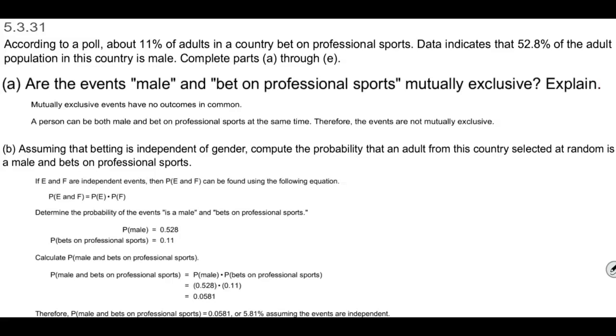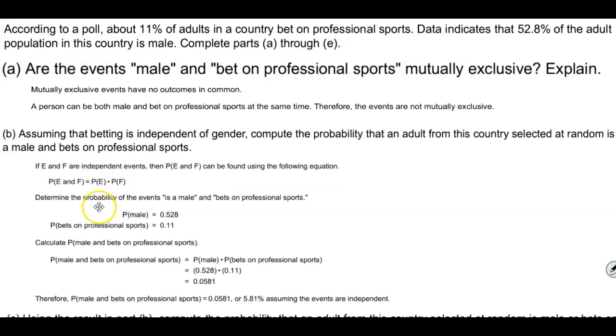Now, assuming that betting is independent of gender, we want to compute the probability that an adult from this country selected at random is a male and bets on professional sports. Now again, going back to the definition of independent events, the probability of event E and F can be found by using the formula. The probability of event E and F is equal to the probability of event E times the probability of event F. And so we're going to determine the probability of events is male and bets on professional sports.